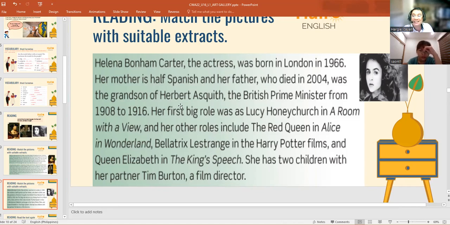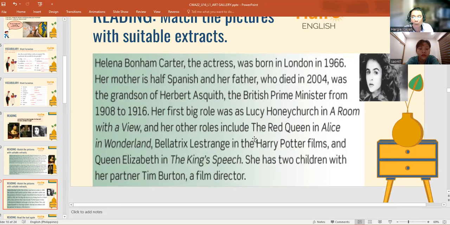she was the granddaughter of Herbert Asquith, who was the British Prime Minister from 1908 to 1916. That means the grandfather of this particular actress was the Prime Minister in 1908 to 1916. And when she became an actress, her big role was Lucy Honeychurch. Okay, what is that particular film? A Room with a View.